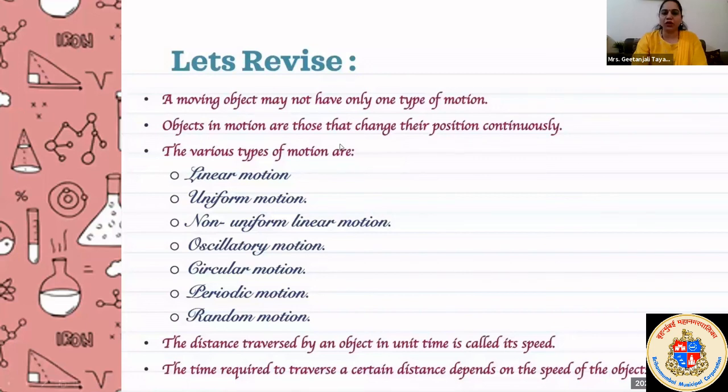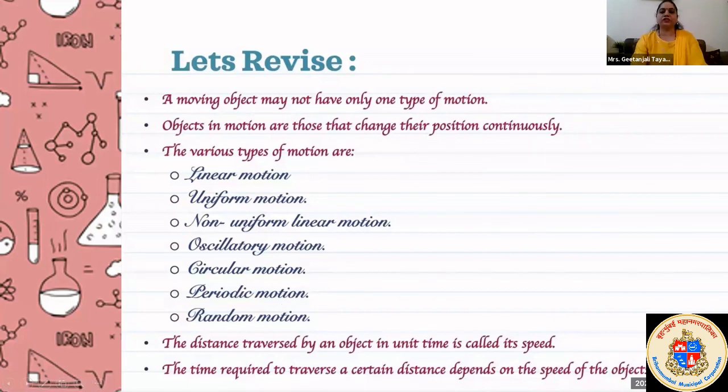So objects in motion are those that change their position continuously. That means they are displacing. You just have to remember these terms now: speed, displacement, distance, velocity, everything. The various types of motion are linear motion, uniform motion, non-uniform linear motion, oscillatory motion, circular motion, periodic motion, random motion.